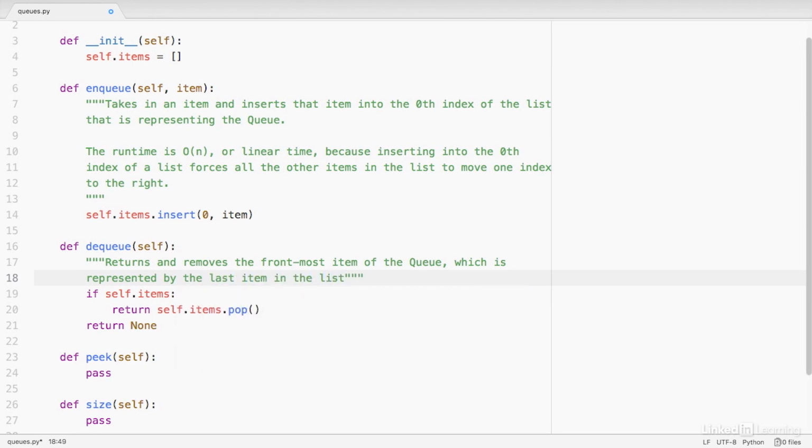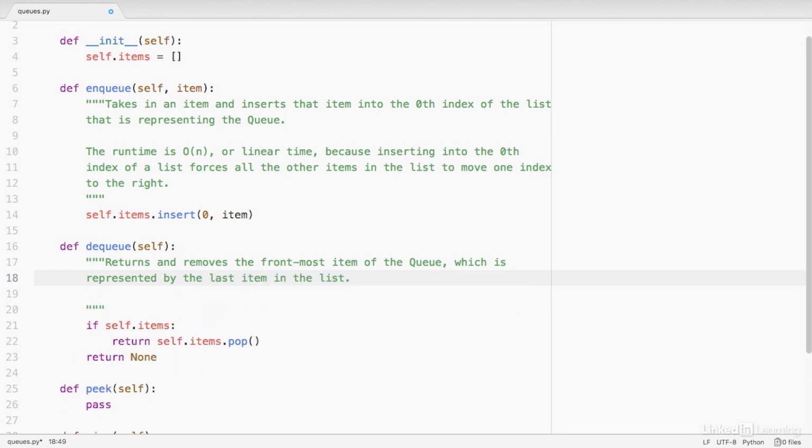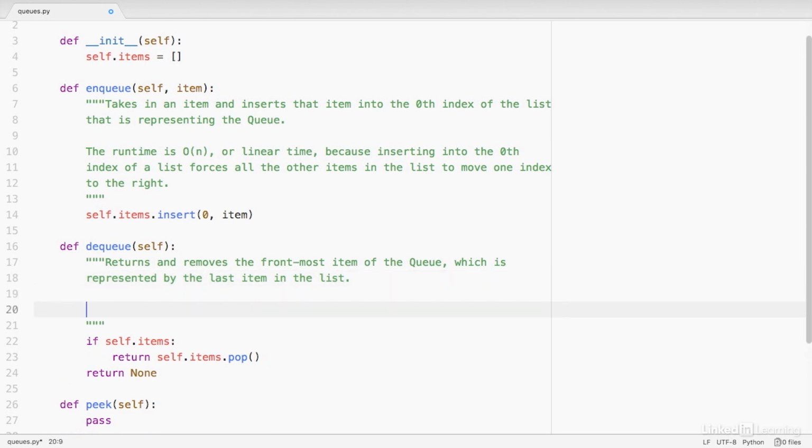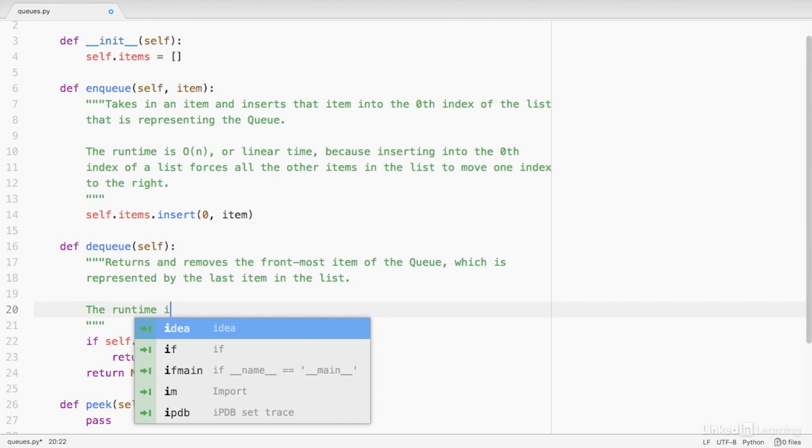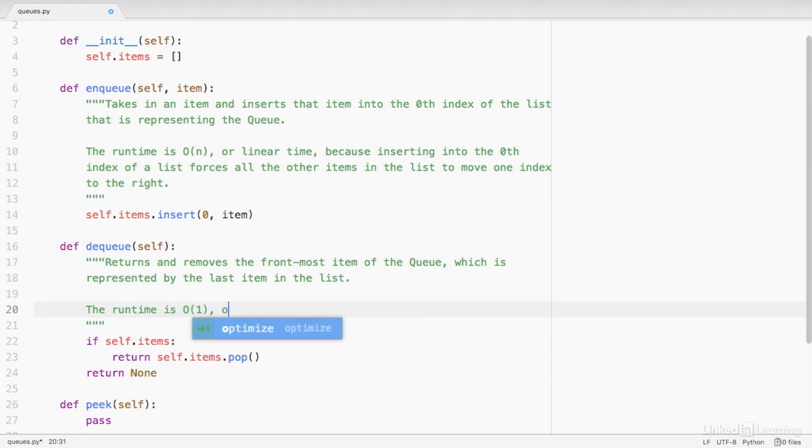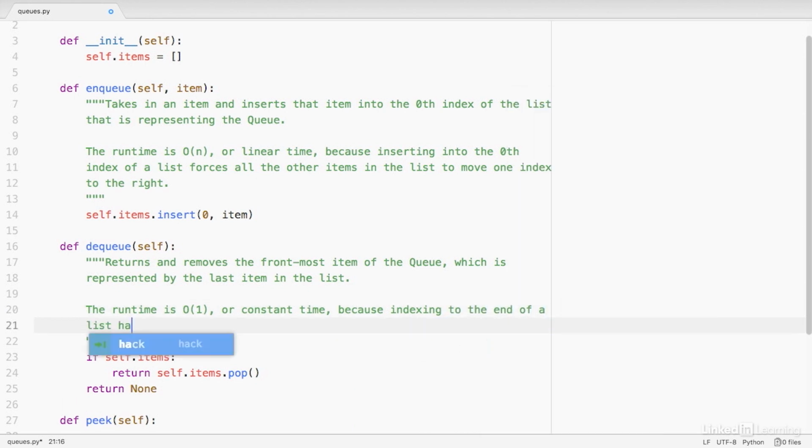As for the runtime, when we append to or remove from the last item in the list, what we're effectively doing is indexing to the last item of the list. And that happens in constant time. Therefore, the dequeue method also happens in constant time. So we'll just say the runtime is O of 1, or constant time, because indexing to the end of a list happens in constant time.